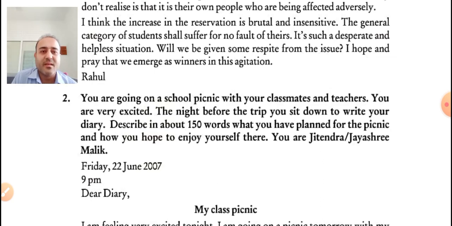You are very excited. The night before the trip you sit down to write your diary. Describe in about 150 words what you have planned for the picnic and how you hope to enjoy yourself there. You are Jitendra or Jayashri Malik. Okay, so this is the question given to you. If such a question is given to you, how will you write your diary, right?